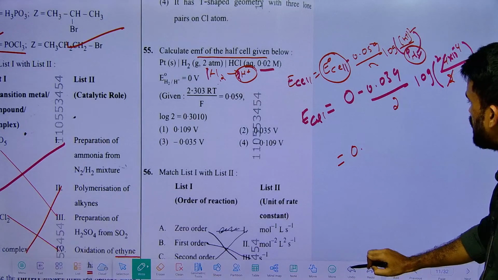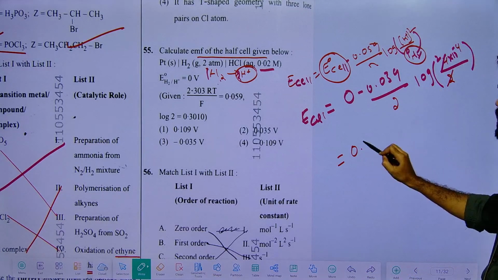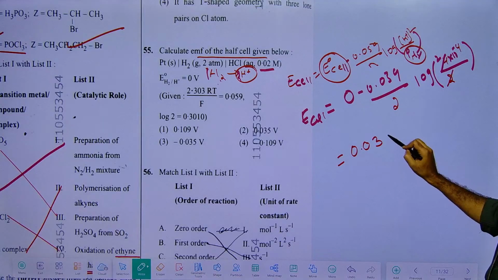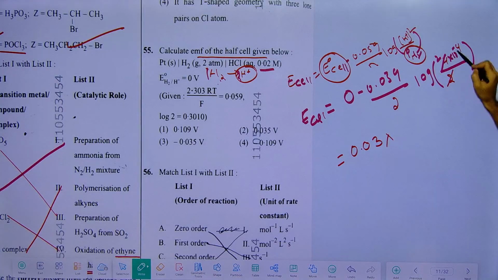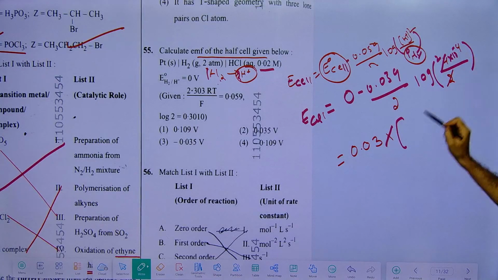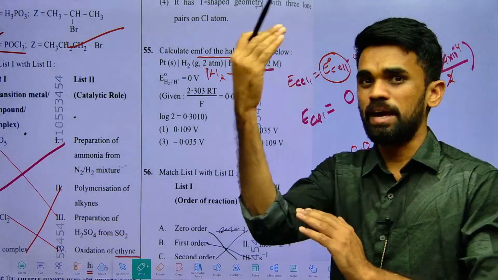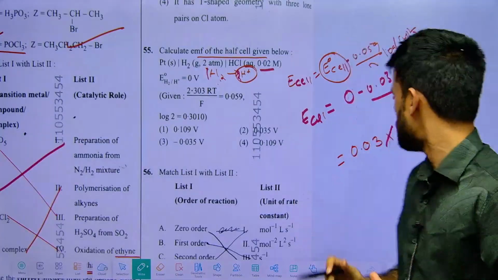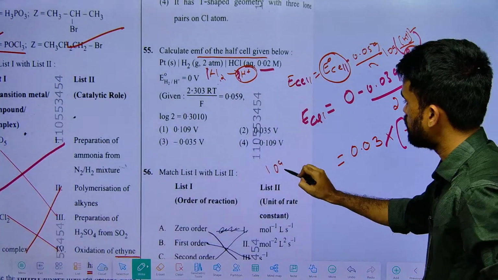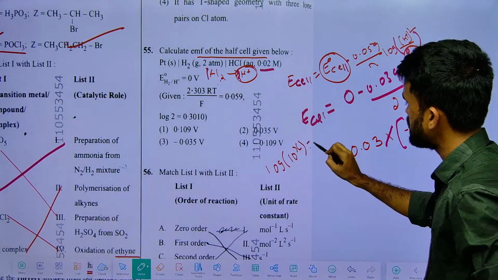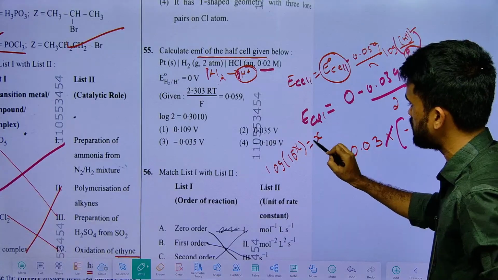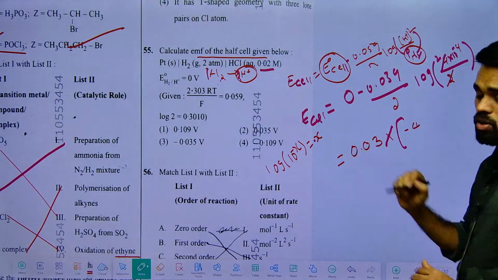So this will become now 0.059, I am simply taking it as 0.06 by 2, that is 0.03, into log of 10 power minus 4, which I can write simply as minus 4, because log of 10 power x means x. Here it is minus x, so your answer should be minus x, that's it.